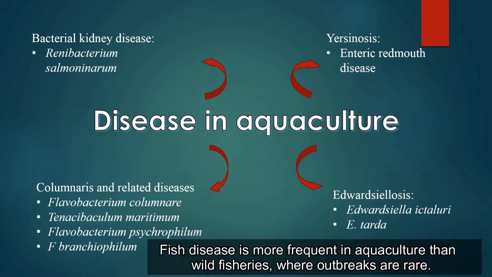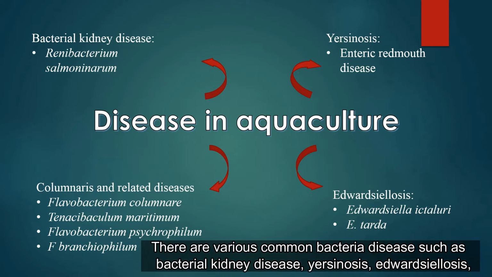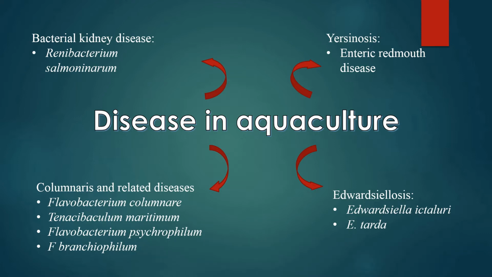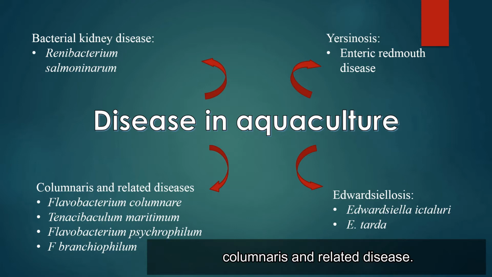Fish disease is more frequent in aquaculture than in wild fisheries, where outbreaks are rare. There are various common bacterial diseases, such as bacterial kidney disease, vibriosis, and columnaris and related diseases.